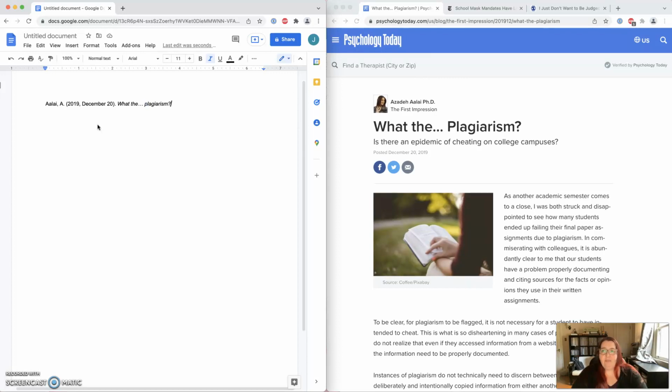And then we can put the subtitle if you want. It's going to be after a colon. And then you could put the whole thing. Is there an epidemic of cheating on college campuses? Question mark. Okay. Now, normally we'd put a period here, but in this case there's a piece of punctuation, so we'll leave it off.